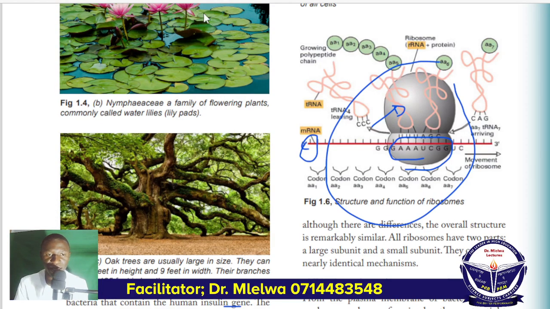Codons huwa ni hizi unazoziona hapa zimeandikwa hizi herufi GAAAUC. Hizi ni codons. Na kazi ya codon inakuwa inafanya kazi ya kuweza, kwa mfano ukiona hii CCC imestand for a certain amino acid, kwa hiyo inachukua amino acid from cytoplasm to bring it in the ribosome in order to facilitate the process of protein synthesis.